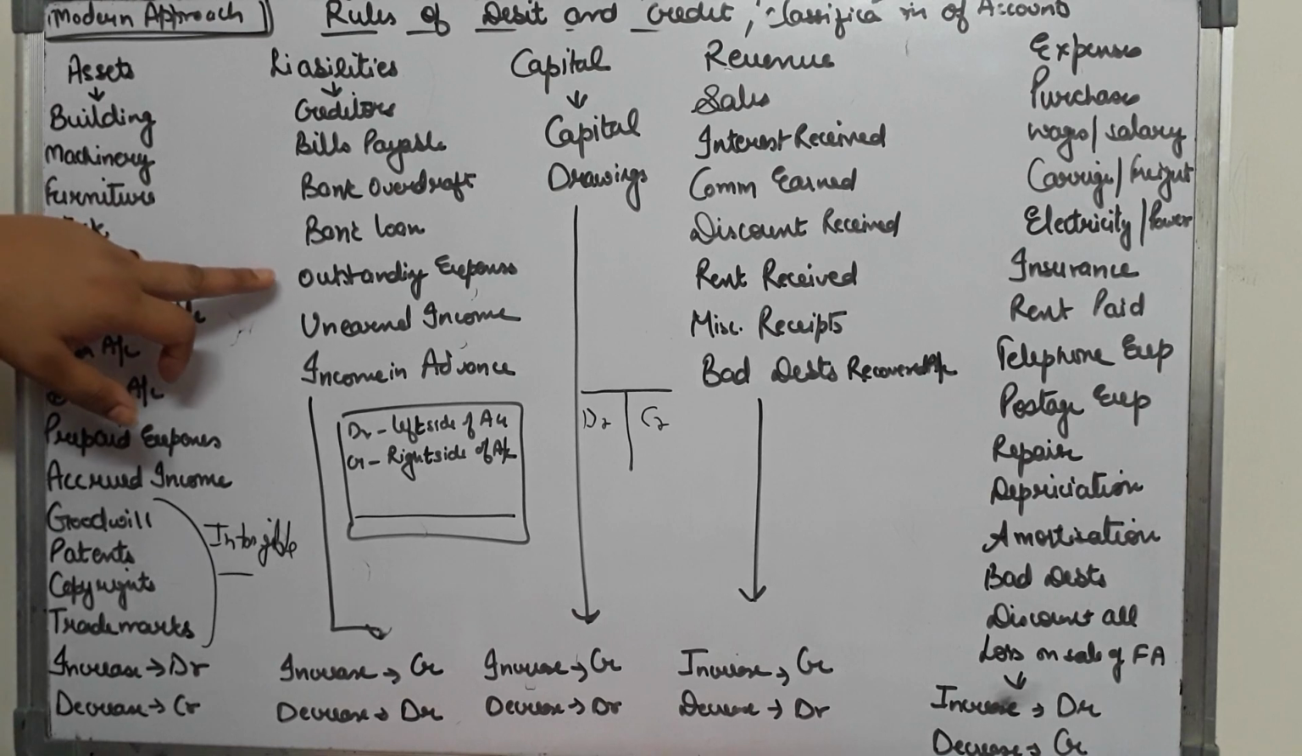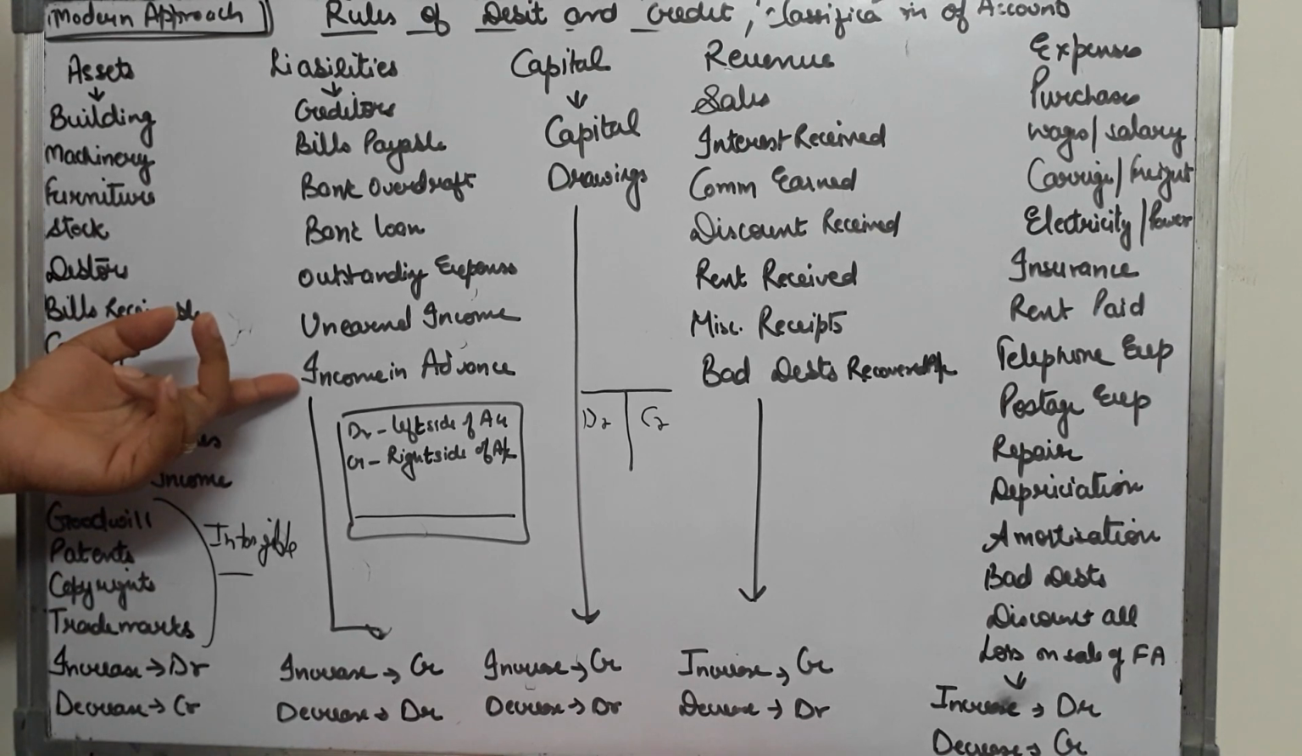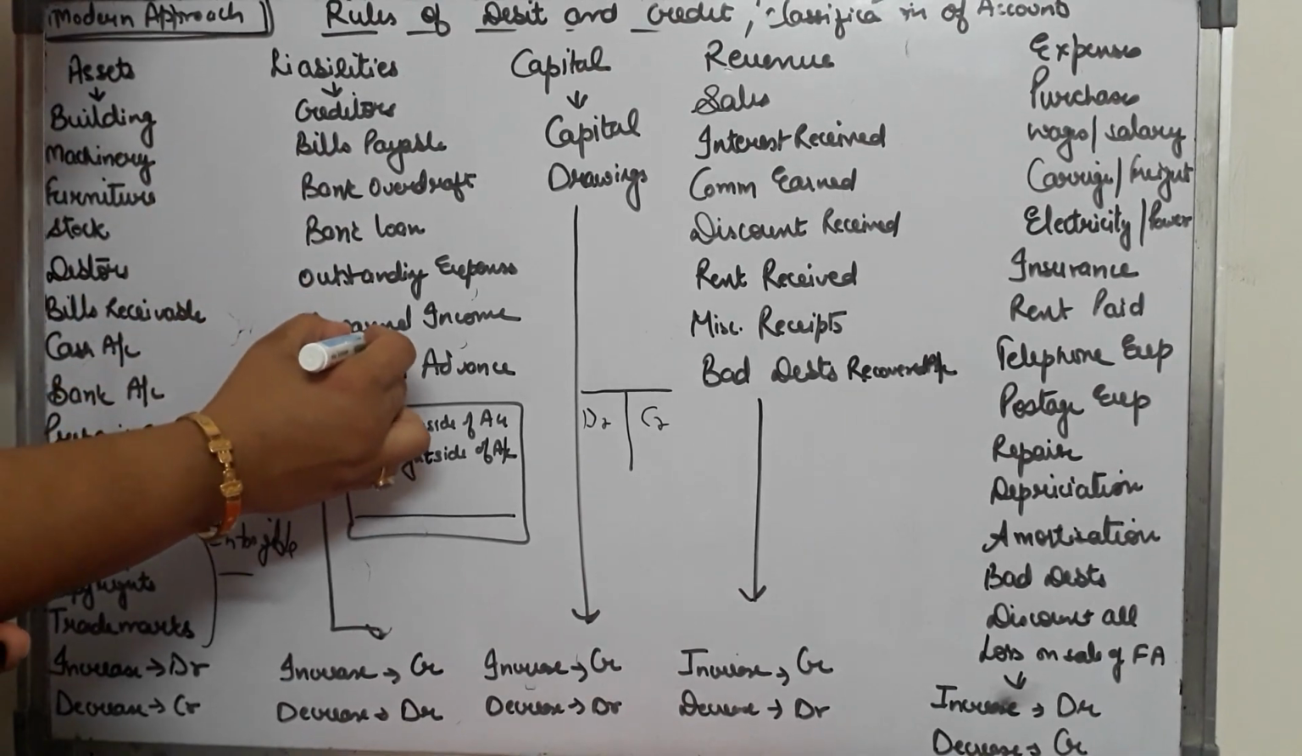Outstanding expenses, the due expenses which you need to pay in future. Unearned income. Now this is income that is received now, but this income does not belong to this year. It has to be transferred to the next year when you will be preparing accounts of that year. So unearned income is your liability towards the next year and you need to transfer it later on. Unearned income is also known as income in advance.